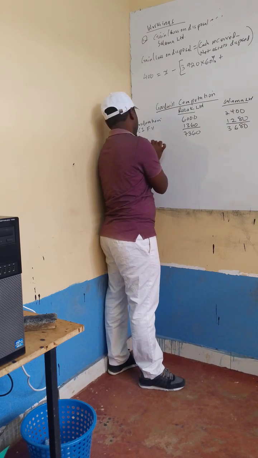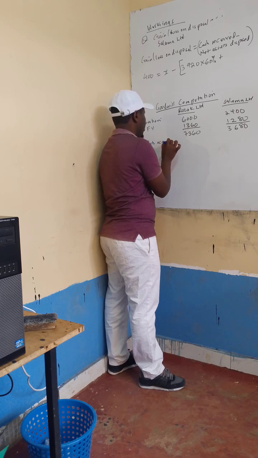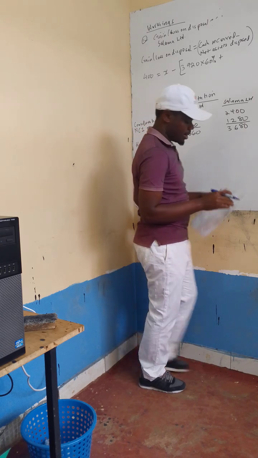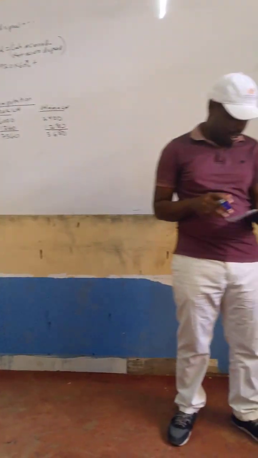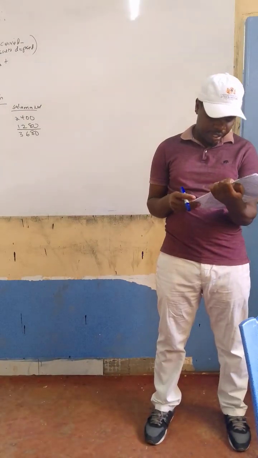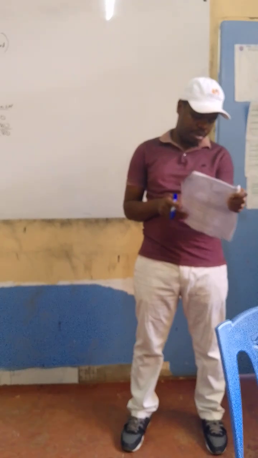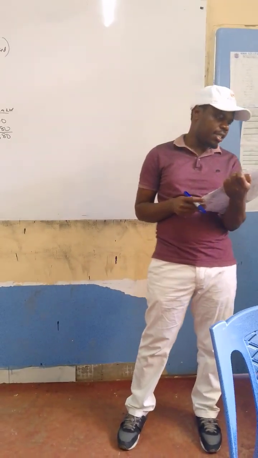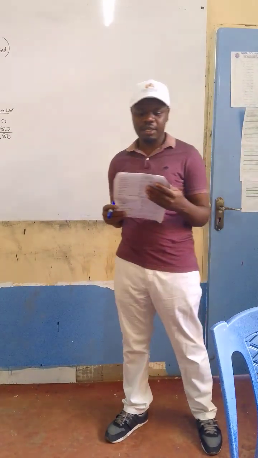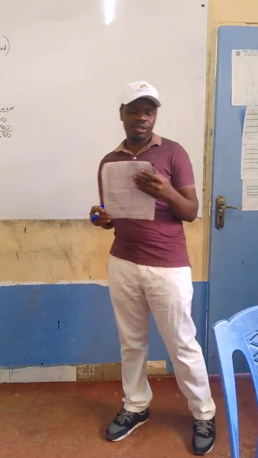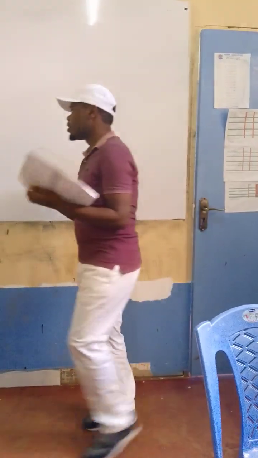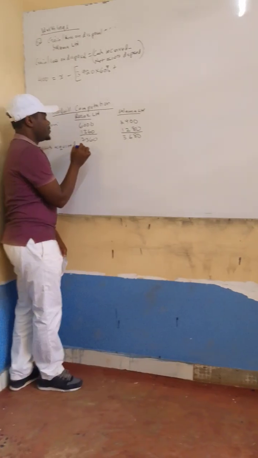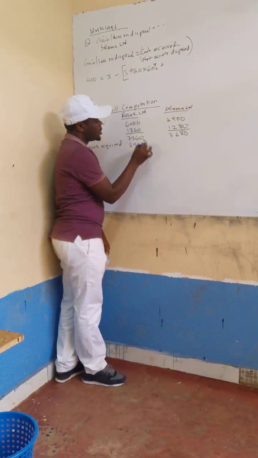Now the net assets acquired. For Razak, the net assets acquired are in note number 1. They say the fair values of net assets of Razak as of the date of acquisition totaled 5960.